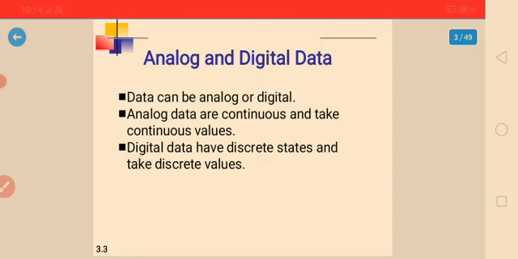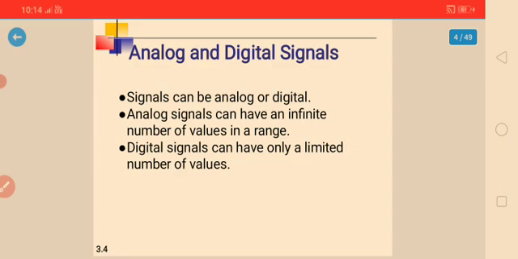Digital data have discrete states and take discrete values. The values or data change suddenly, and that is what we call a discrete state. For example, the time on a mobile phone changes suddenly in the form of digits. That is an example of digital data.